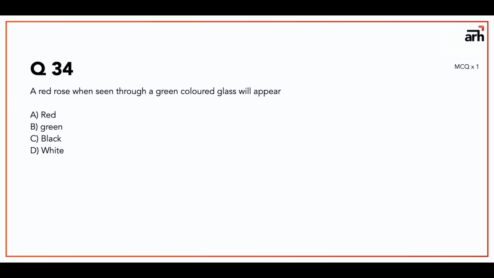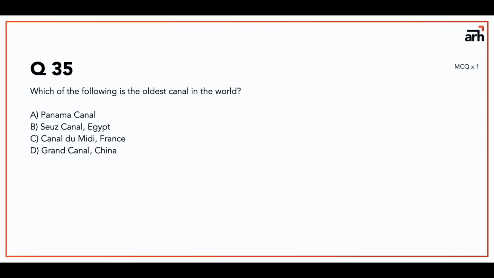Question number 34 is, a red rose when seen through a green colored glass will appear. Now this is also a little advanced question of color theory, and the answer to this is black. Question number 35 is, which of the following is the oldest canal in the world?